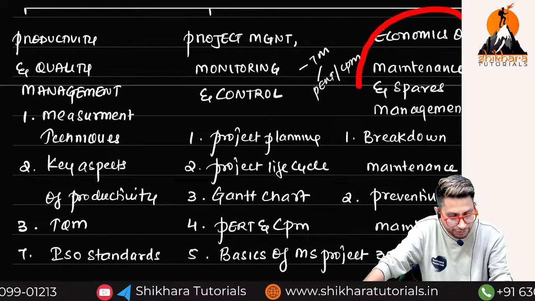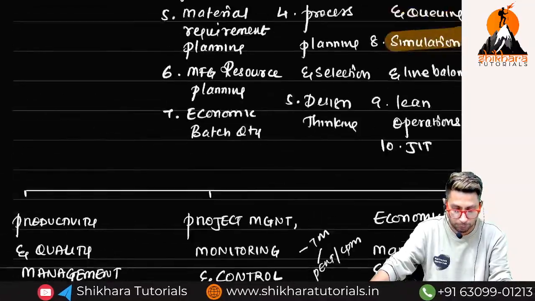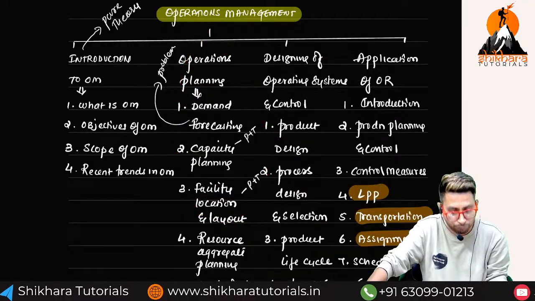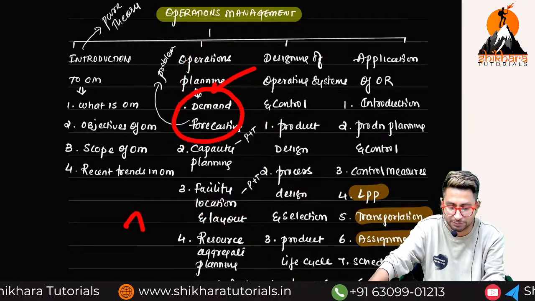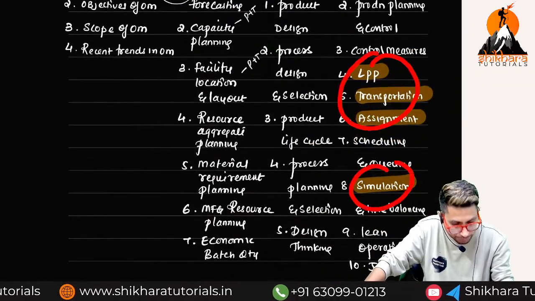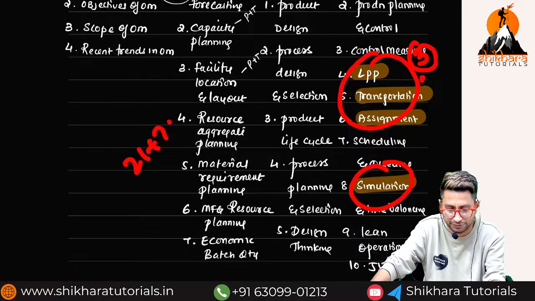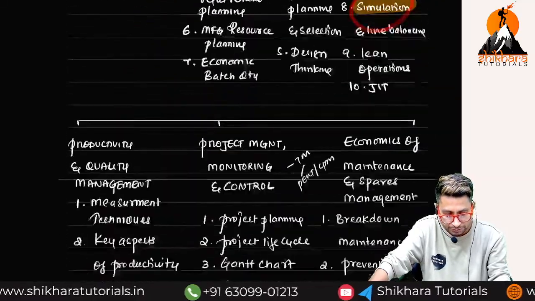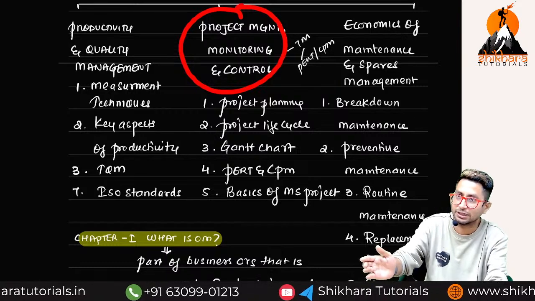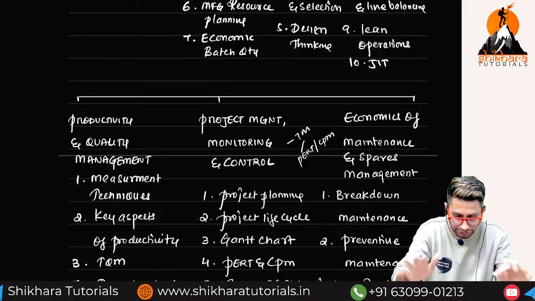And then comes economics of maintenance and spares management. Here also one problem they can ask. So problems I'll tell you. Here from chapter 2, one problem is guaranteed. And mostly they ask what? Demand forecasting, 7 marks. Then from chapter number 4, from these 4 units, any 3 they may ask, 21 marks. 21 plus 7, 28 marks. And here guaranteed 7 marks, 28 plus 7, 35. And if you are lucky enough, and 10 marks MCQs you will get from SM. So this is how our syllabus will look.